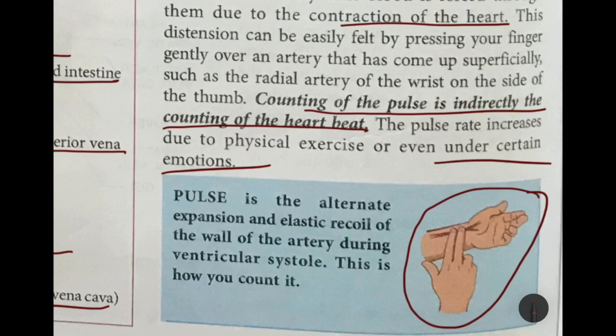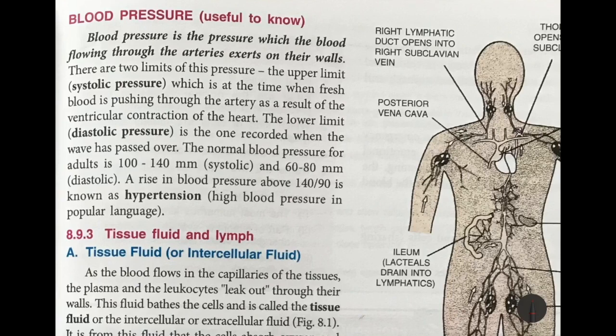So what is the pulse actually? It is the alternate expansion and elastic recoil of the wall of the artery during ventricular systole. Nowadays, blood pressure is a common term because so many people suffer from high blood pressure or low blood pressure. So you must have heard the term before. When we talk about blood pressure, we are talking about the pressure which the blood flowing through the arteries exerts on their walls.